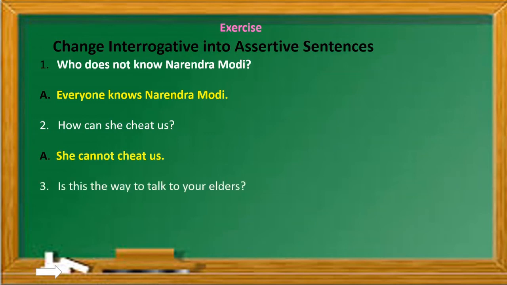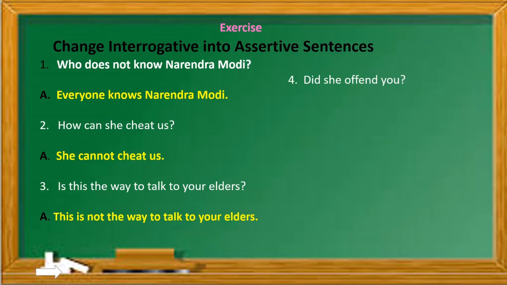Third sentence, is this the way to talk to your elders? So this will be used as a subject and we will keep it in the beginning. Here also no negative words are used, so we will add. So we will say this is not the way to talk to your elders. Okay, it's very easy.